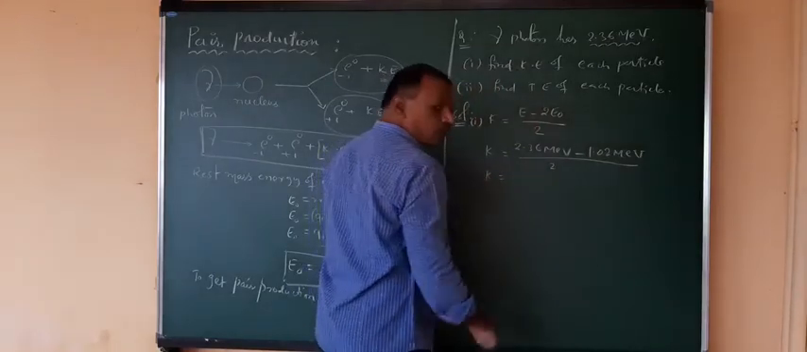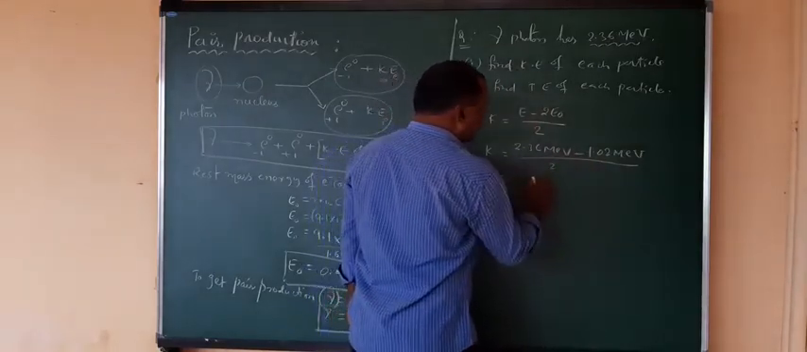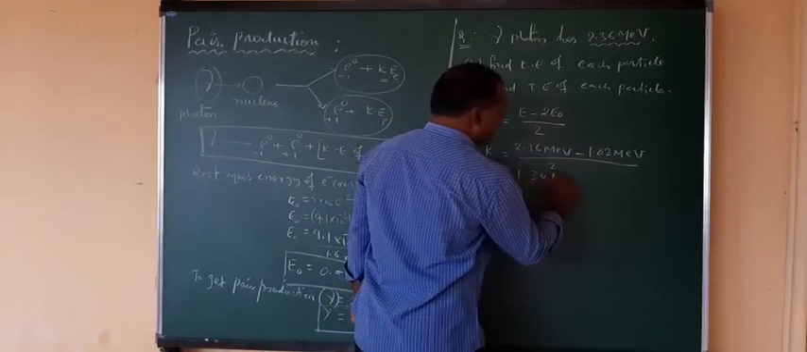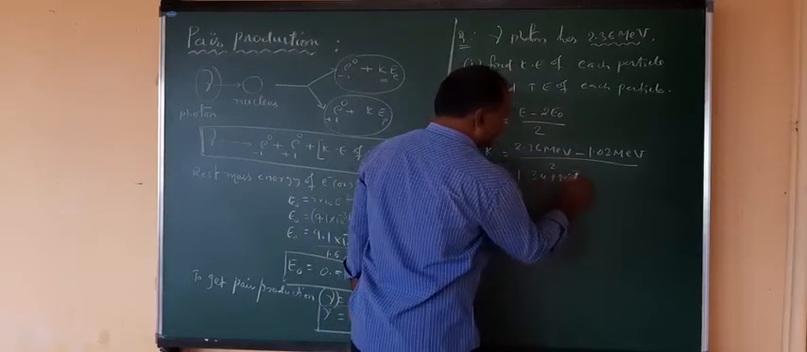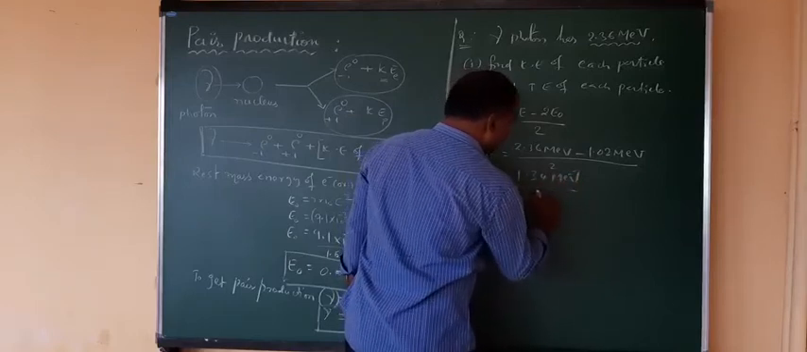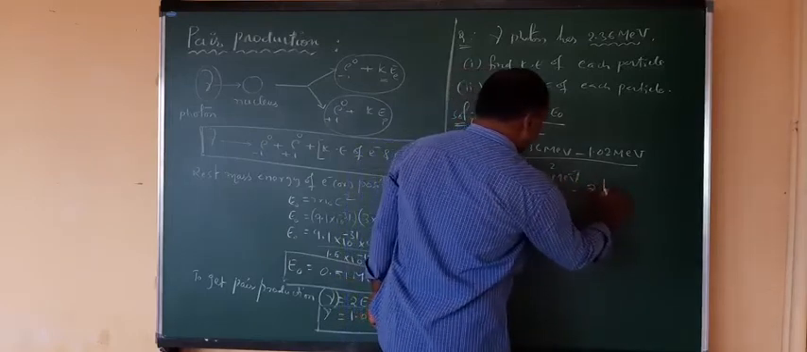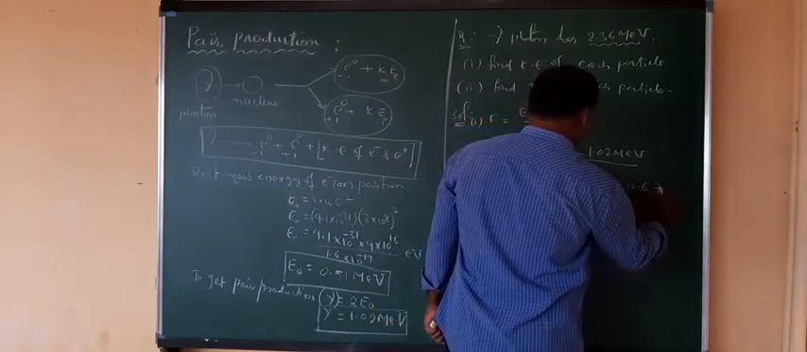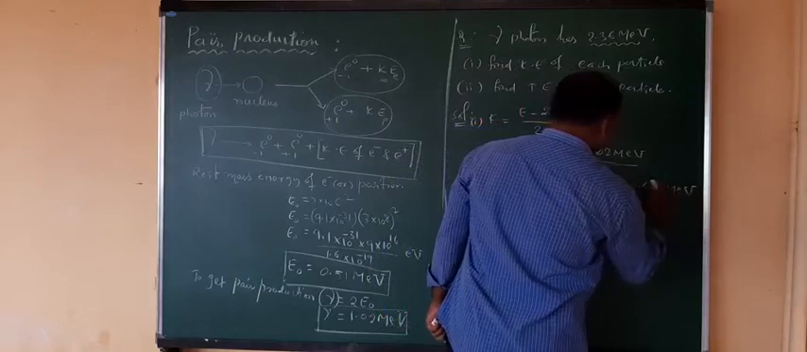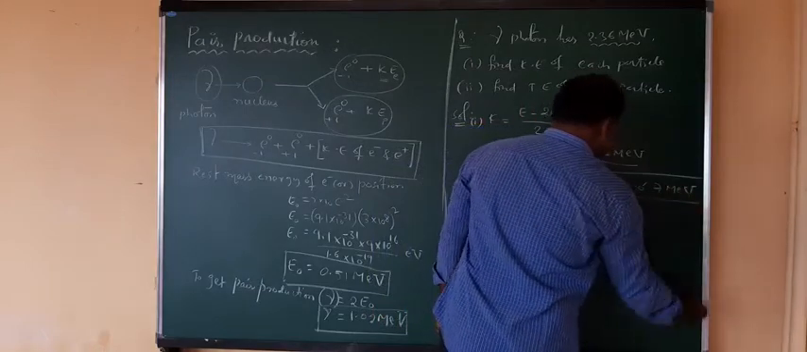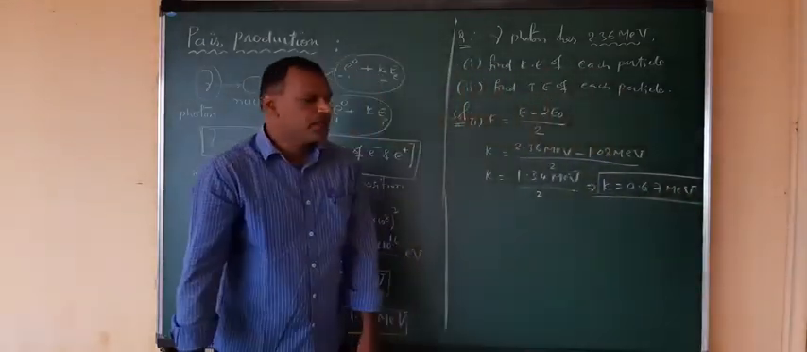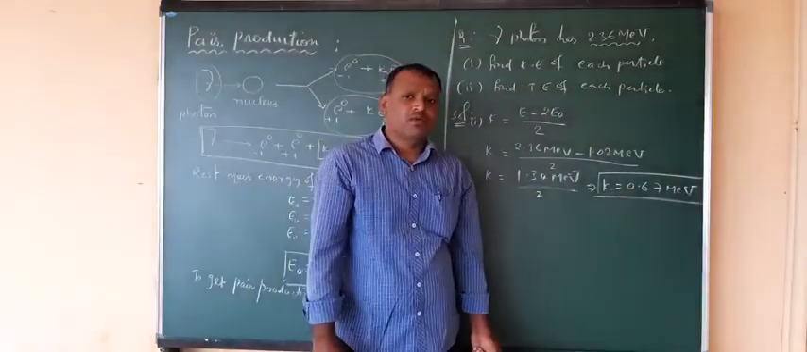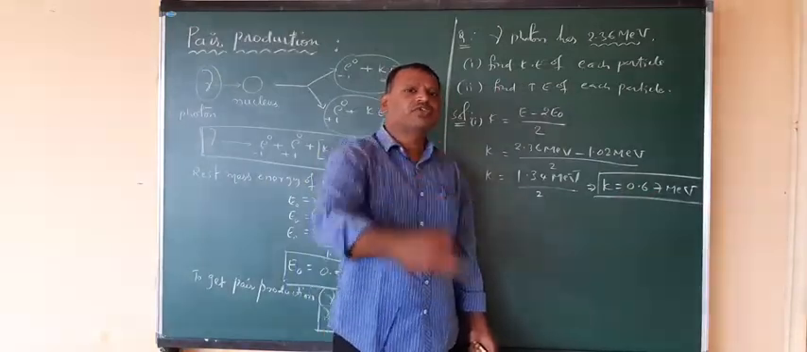So subtracting this from this gives 1.34 million electron volts. Now upon 2, this gives you K equal to 0.67 million electron volts of energy. The kinetic energy of each particle is how much? It is 0.67 million electron volts, the kinetic energy for each particle.